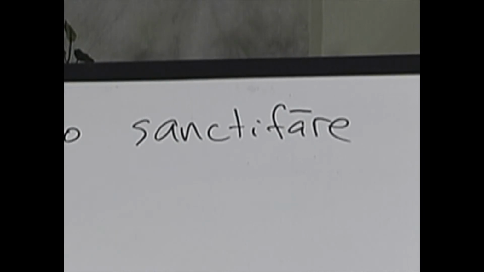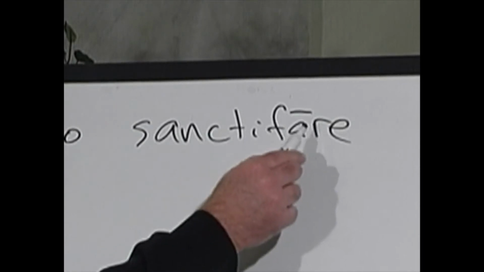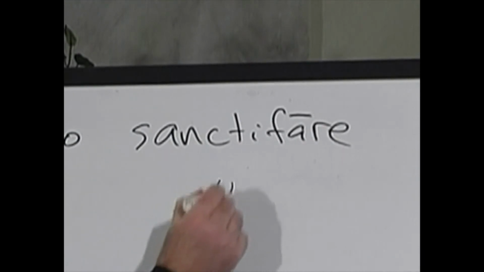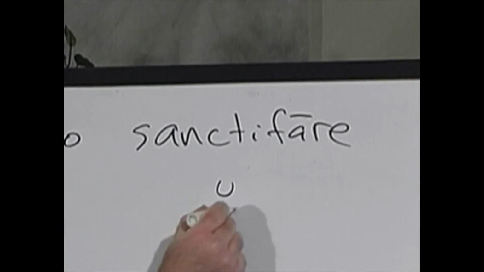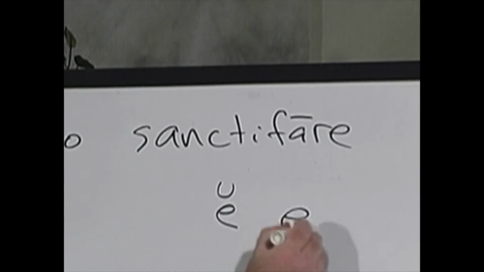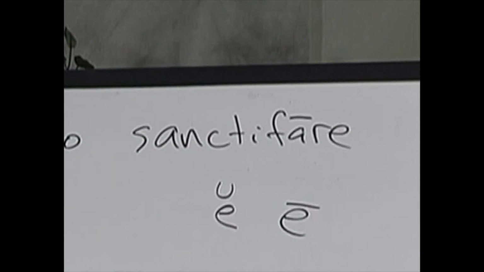Also, the standard Latin texts that I have recommended for this course contain macrons over long vowels and another symbol which looks like this over short vowels that indicates that that's short. So if you have an infinitive that has a macron over it, that indicates it's long. If it has this upside down circumflex accent, that indicates that it's short.